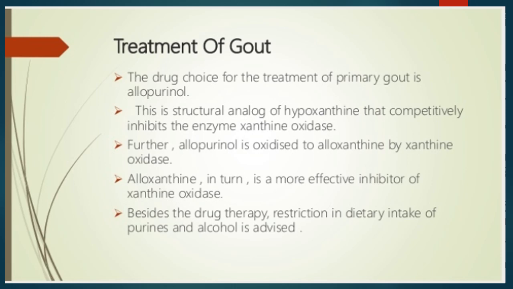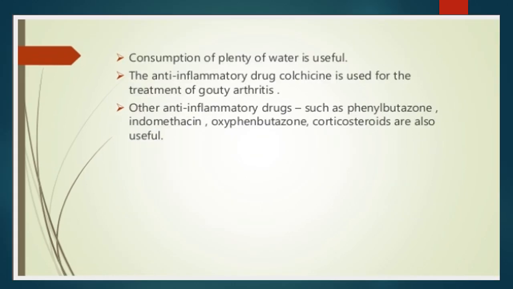The drug of choice for the treatment of primary gout is allopurinol, and this is a structural analog of hypoxanthine that competitively inhibits the enzyme xanthine oxidase. Allopurinol is a more effective inhibitor of xanthine oxidase, and it is oxidized to alloxanthine by xanthine oxidase. Besides the drug therapy, restriction in dietary intake of purine and alcohol is advised. Consumption of plenty of water is useful.